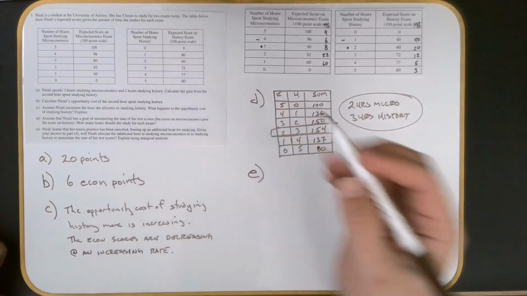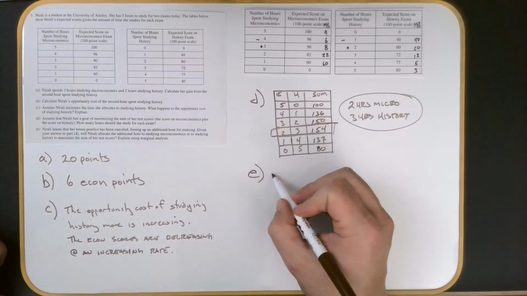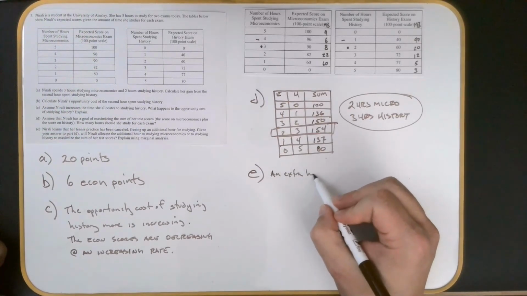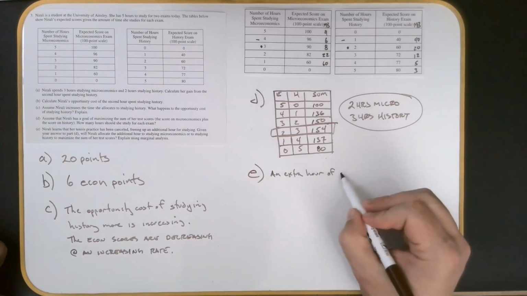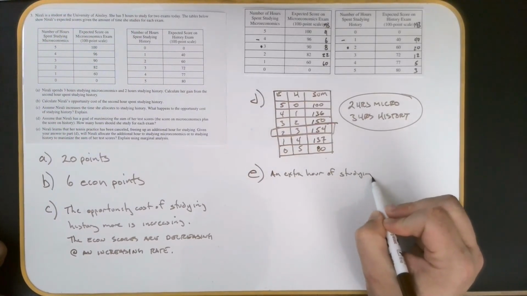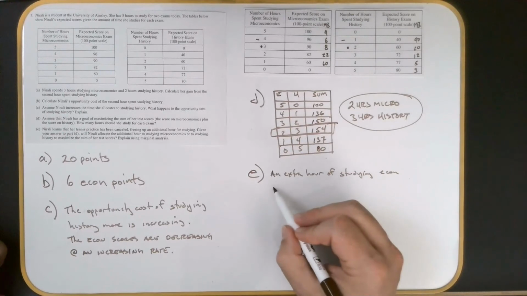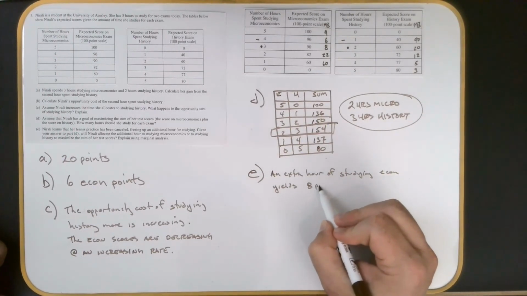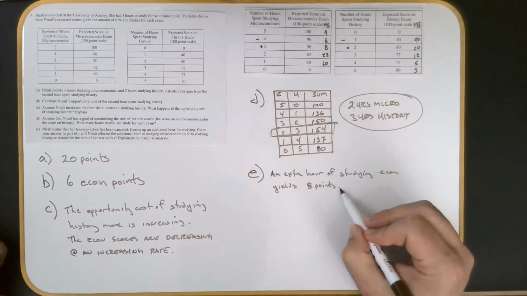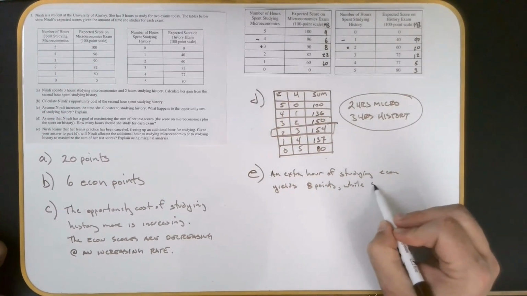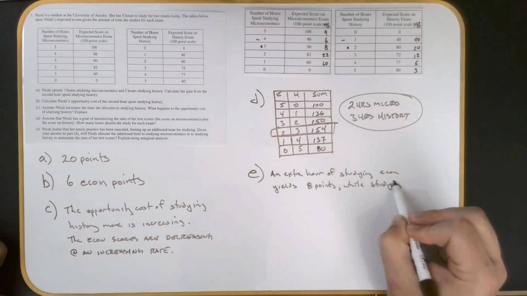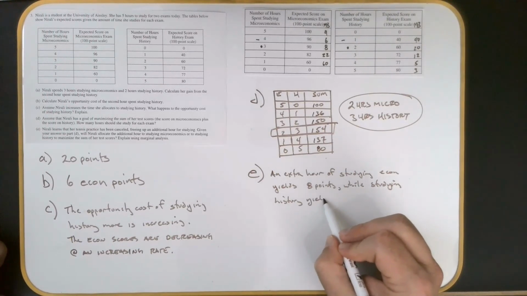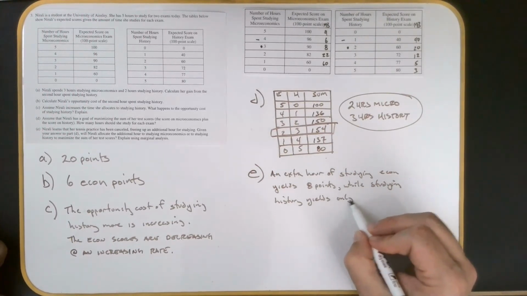And so we have to explain using marginal analysis. I'm going to say an extra hour of studying econ yields 8 points, while studying history yields only 5 points.